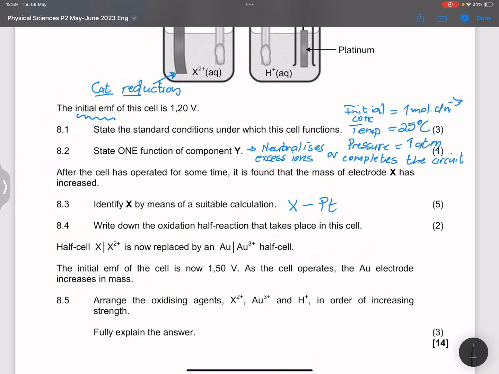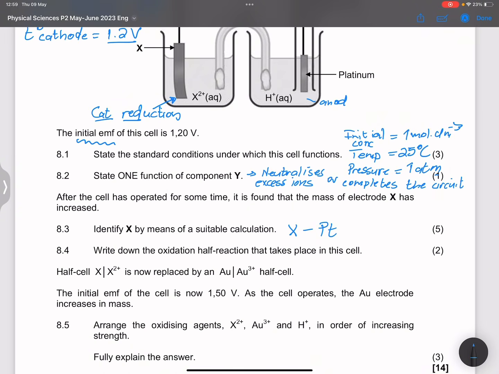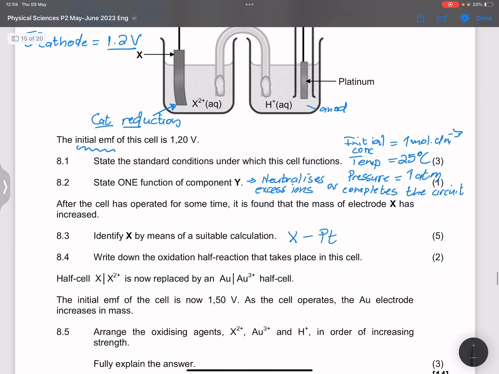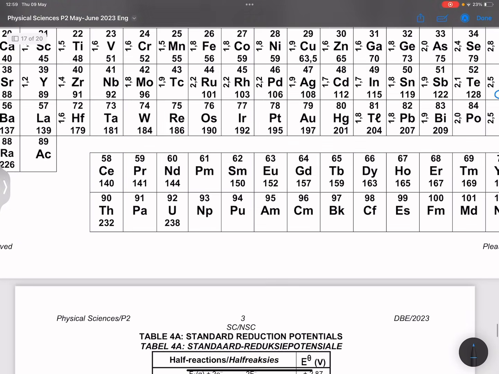Right, so let's go to the next one. Okay, they say write down the oxidation half reaction that takes place in the cell. Now remember, oxidation, that's the loss of electrons that happens at the anode. So this means that now this guy is going to be our anode. X is platinum, and the anode is hydrogen in this case. So remember, for hydrogen to undergo the loss of electrons, I want you to please note, let's go back to our standard reduction potential table.